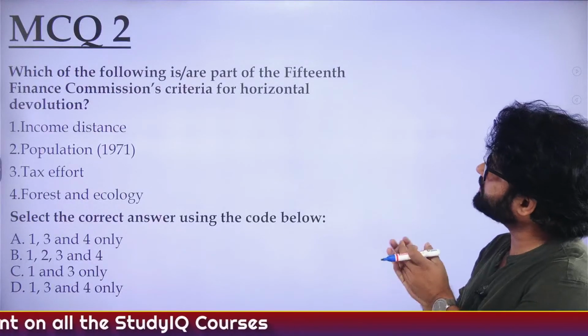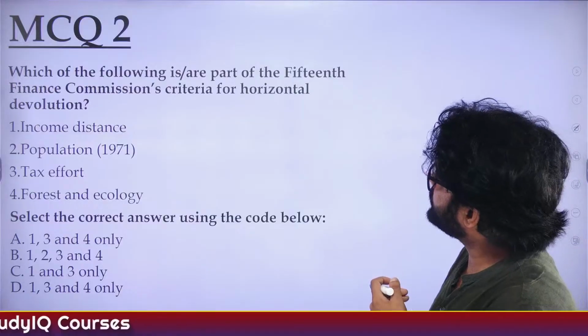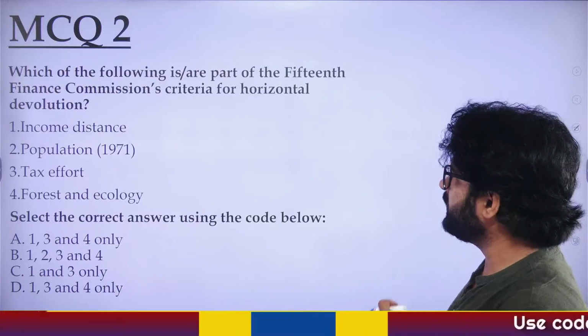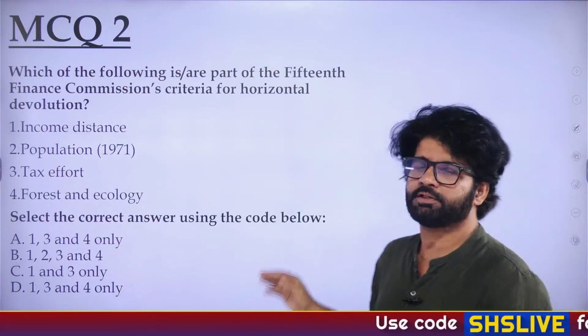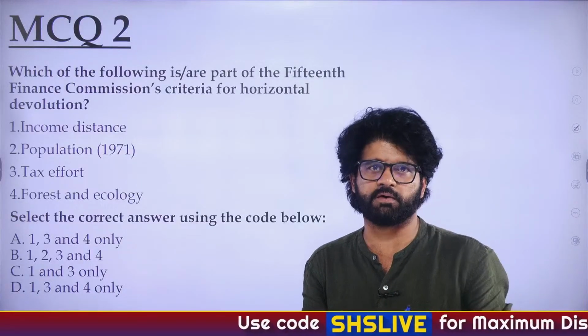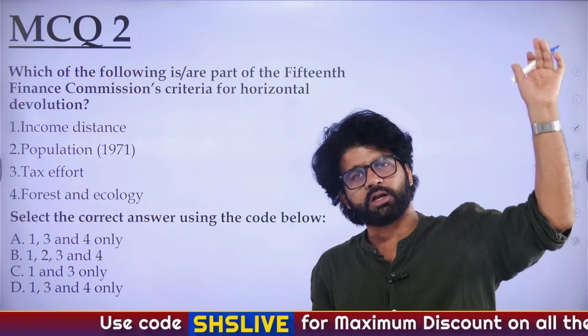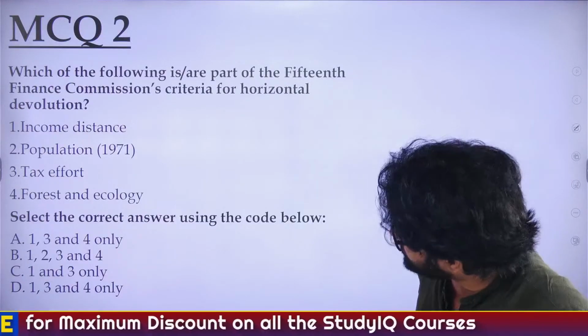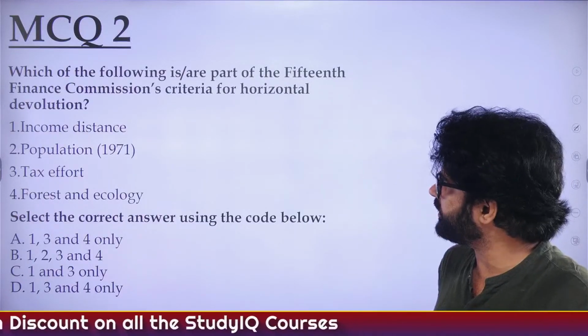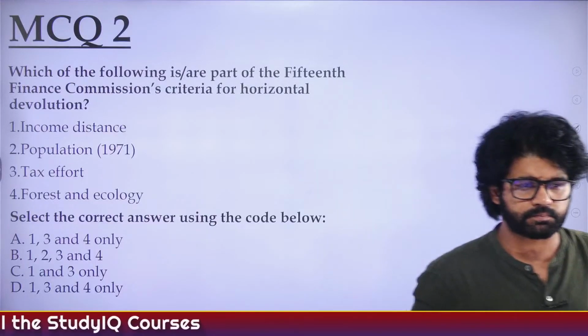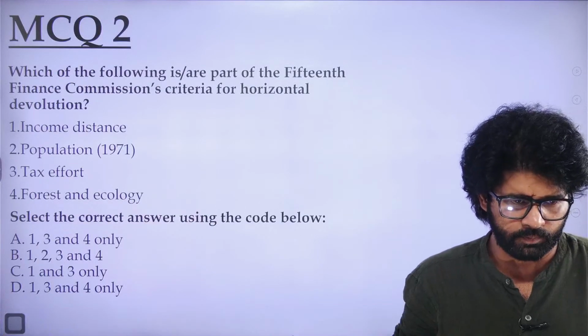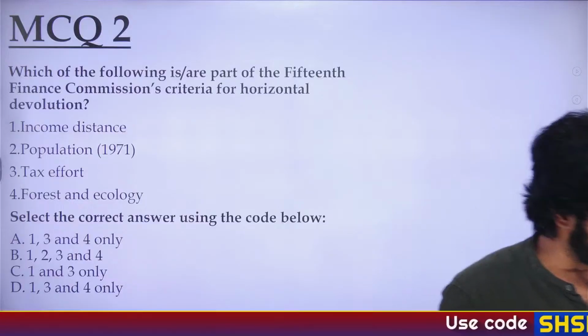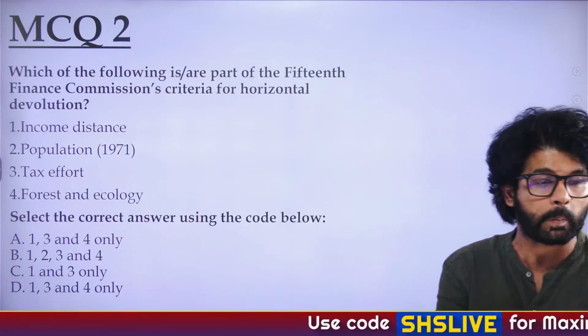Which of the following are part of the 15th Finance Commission's criteria for horizontal devolution? Very important article. This is one of the most important articles which we have covered, not only today, but from the last 10 days when I'm taking Hindu analysis. So income distance, population, tax effort, forest and ecology. So Ravi, Mamta, Shashmita, Anuj, all of you have given the answer. Awesome.